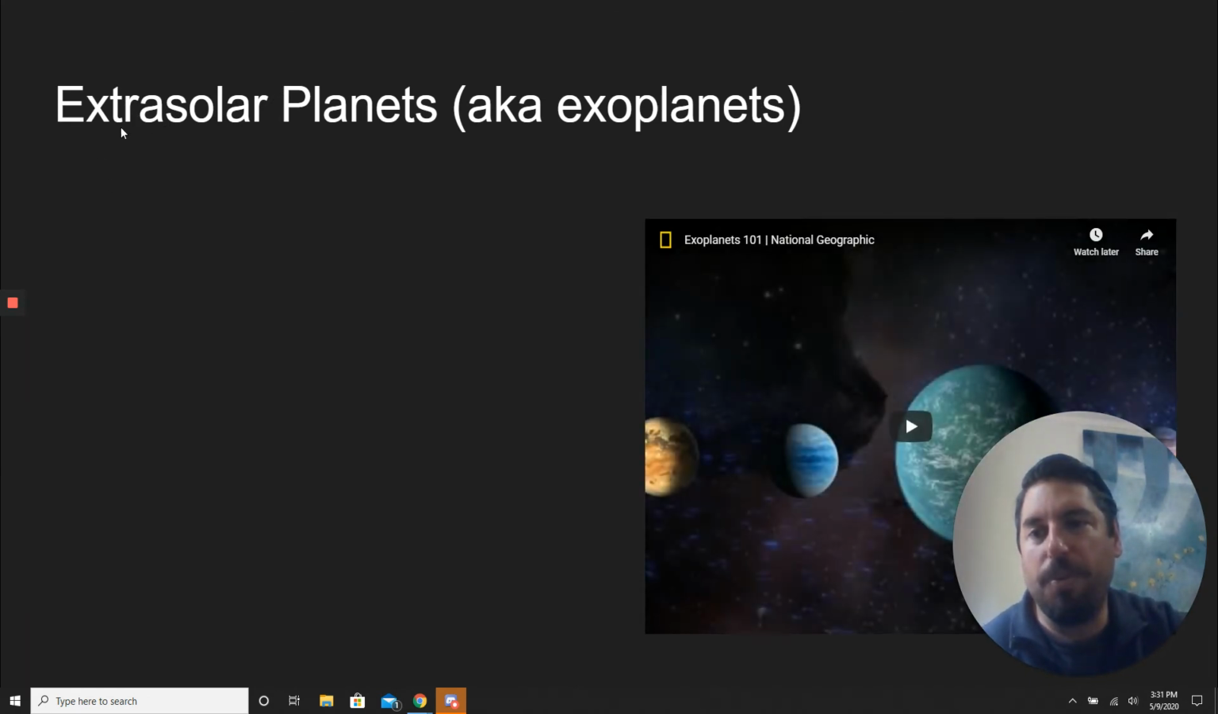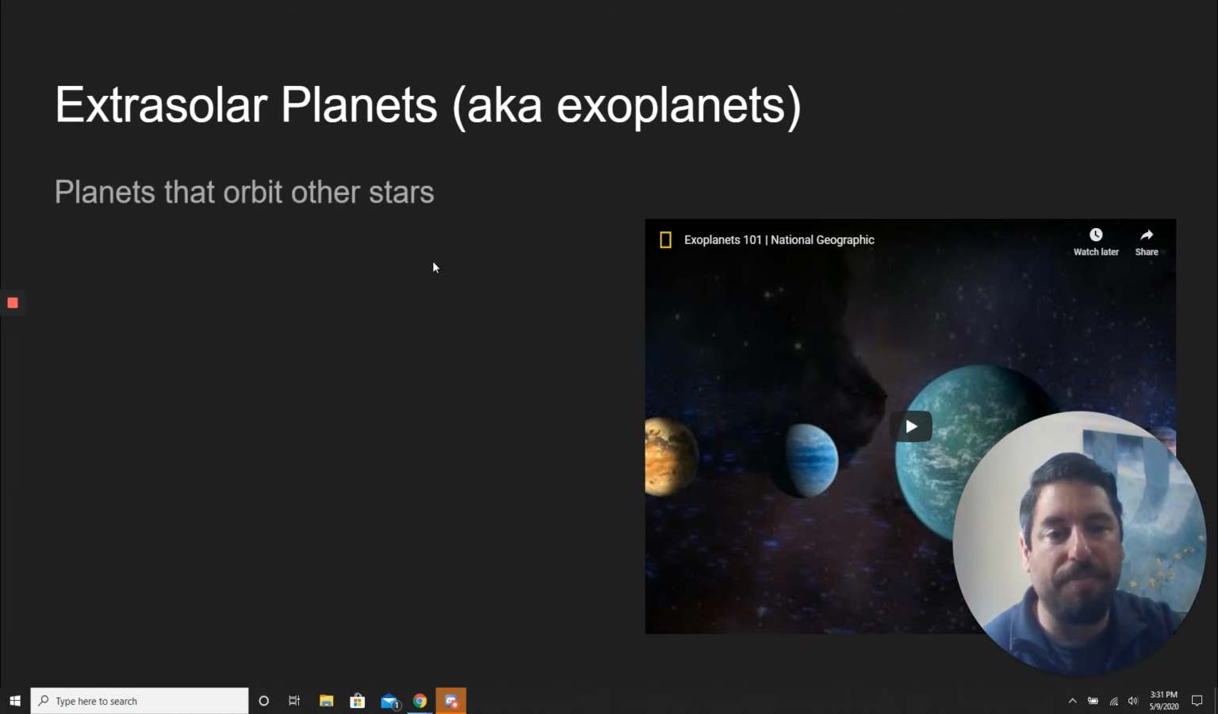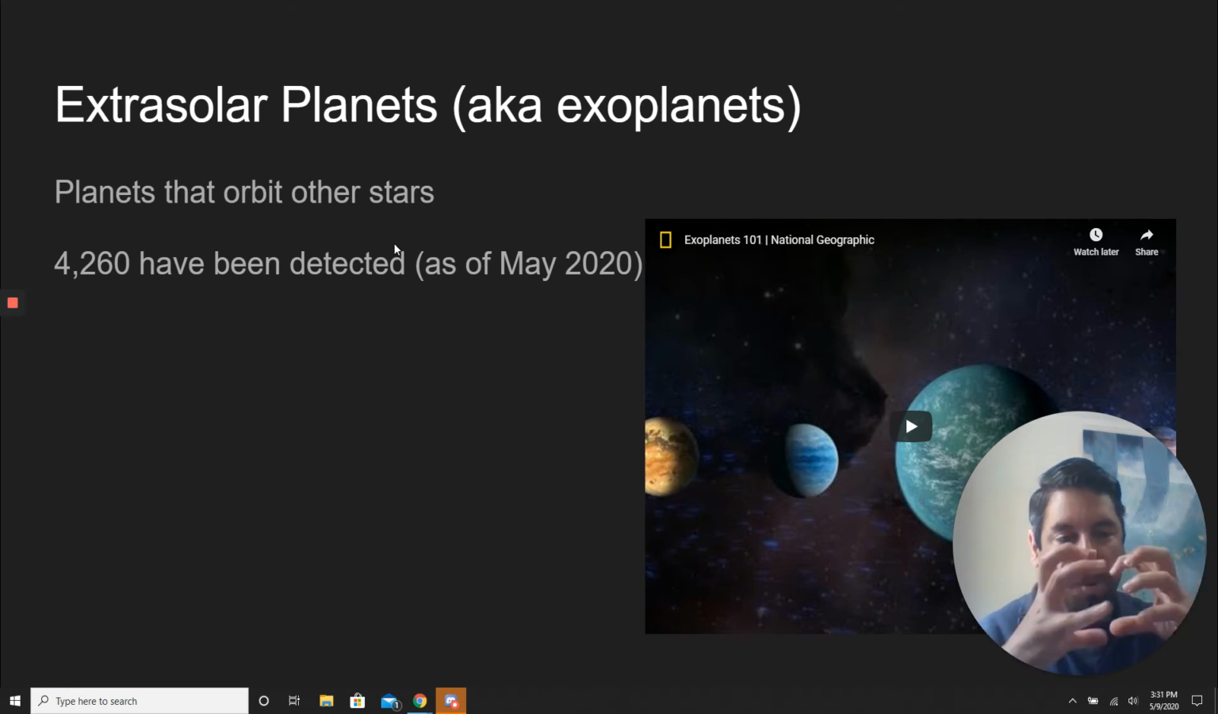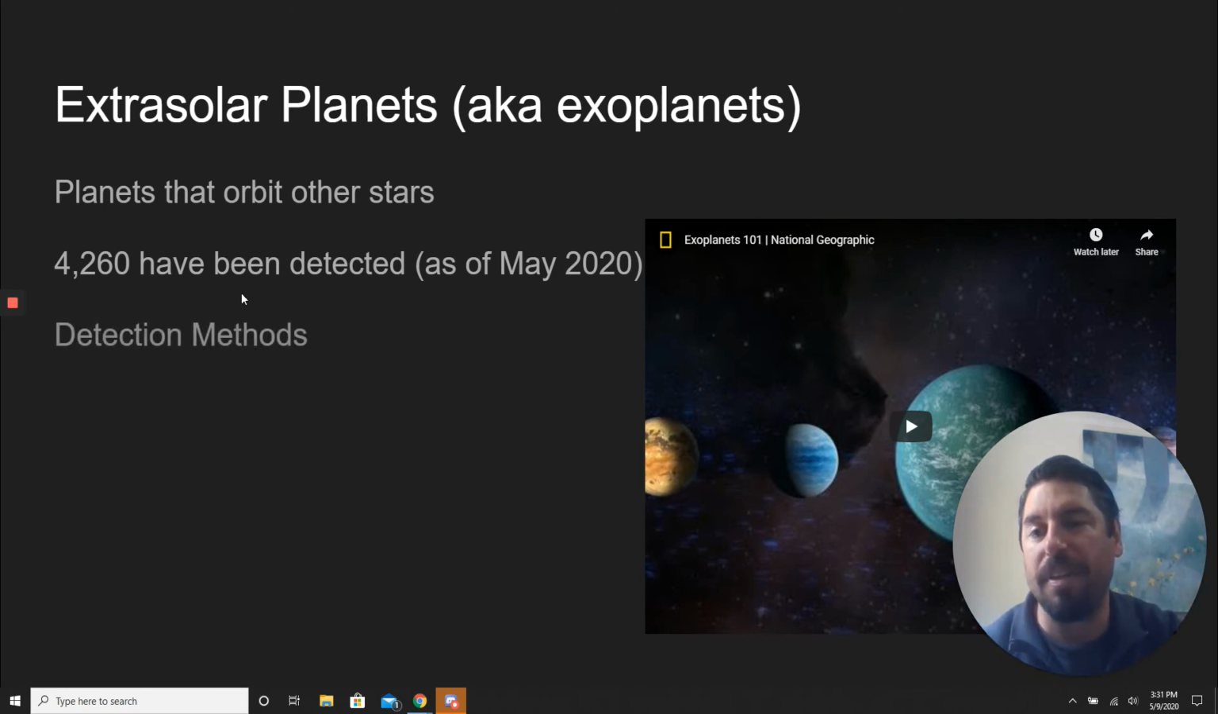Recently, we have discovered lots of extrasolar planets, also known as exoplanets. These are planets that are orbiting other stars other than the sun. And so, as of this month, 4,260 have been detected. That is a whole lot of them. And they range from gas giants like Jupiter to rocky planets like Earth to huge, large rocky planets. And some of them have just crazy weather, and some of them are made of diamond because the carbon was squished so tight together. And there's all kinds of crazy exoplanets out there.